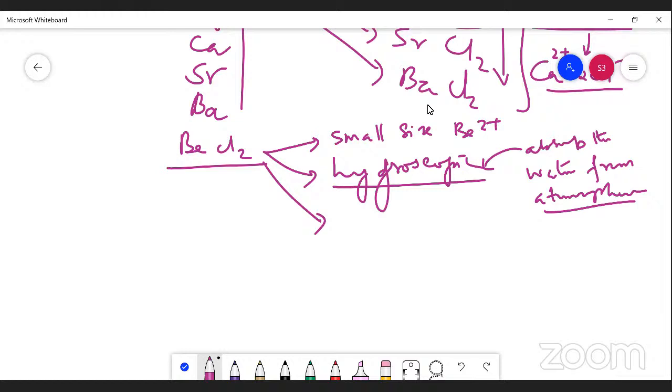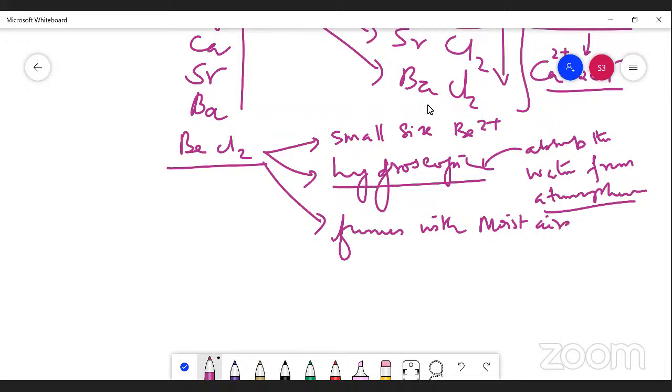That is hygroscopic nature, and that's the point you should understand. Next, it fumes in moist air. This is a point you should understand.